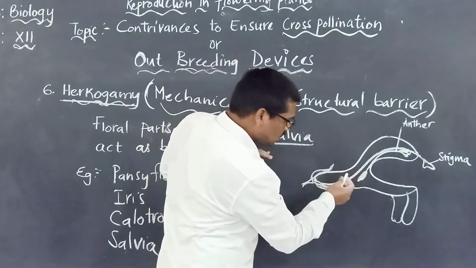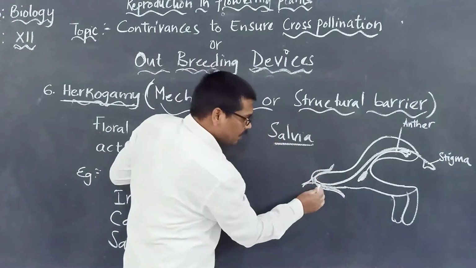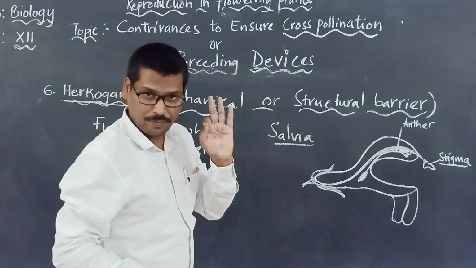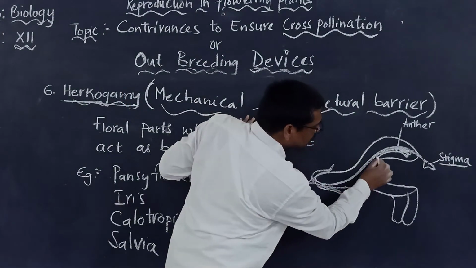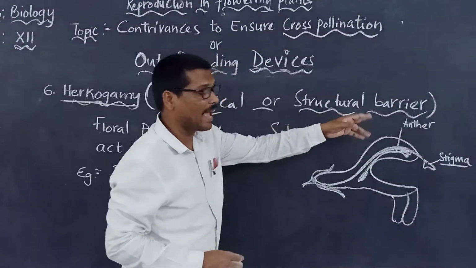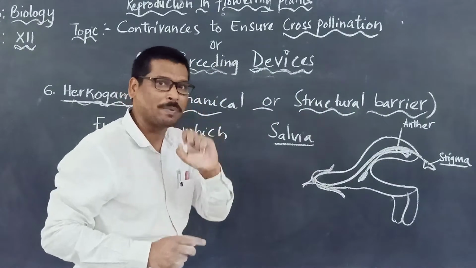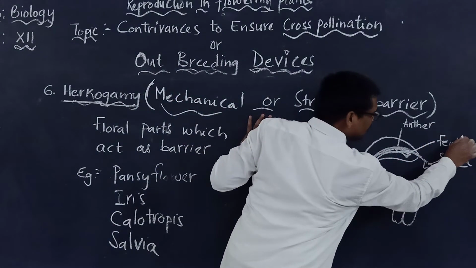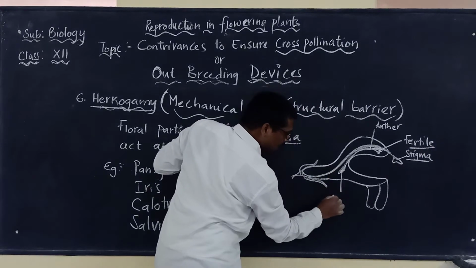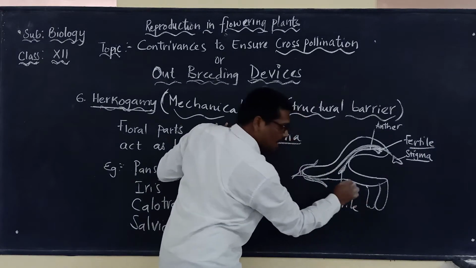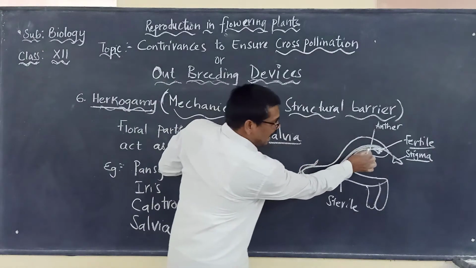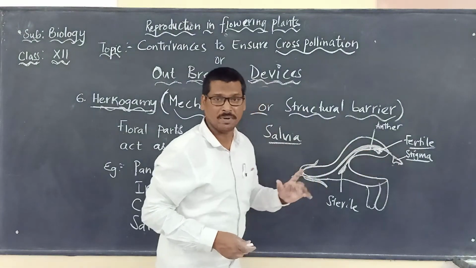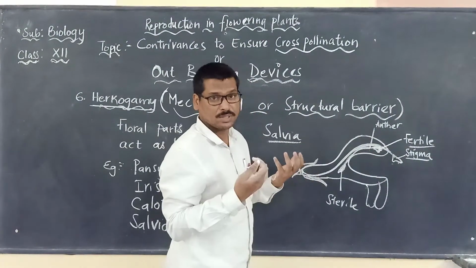Here, if you are seeing the diagram very clearly, this part that is coming out is the stigma, which is what? The female part. And just after that you are seeing the male part, that is the anther. But the anther is having two parts. One part of the anther will be fertile and the other part is the sterile part of the flower. Here if you see, the anther is far away from the stigma. Now the chances of self-pollination are very less.